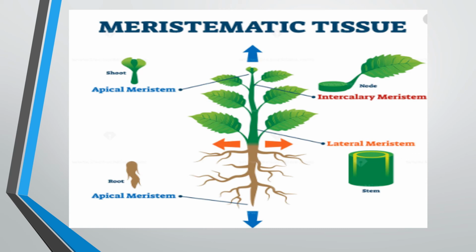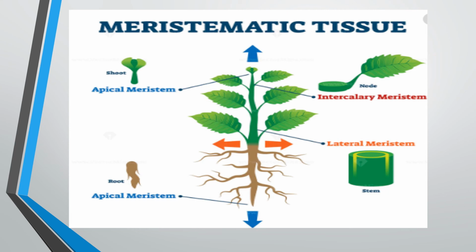Now the last one is intercalary. This meristematic tissue is present at the internodes of stem and at the leaf bases, from where the leaf has started. So these three parts I have given to you. Apical meristem is generally present on notches or on the tip of a particular organ, and the lateral meristem is generally present in the diameter, where the stem is increasing its diameter or its roundabout surface.